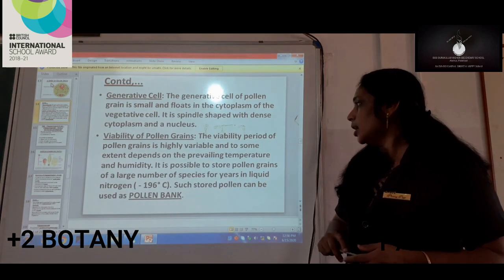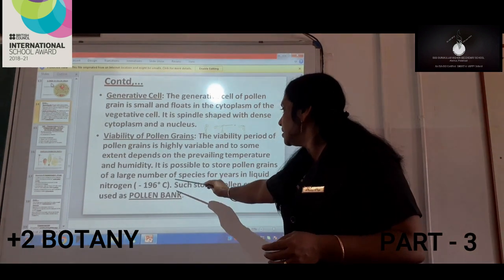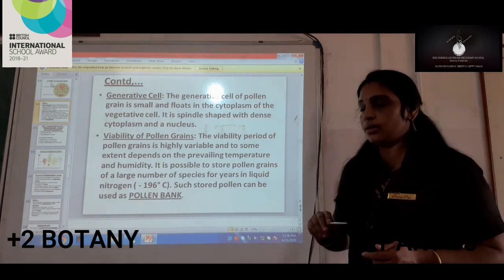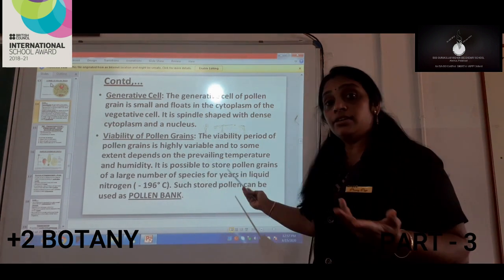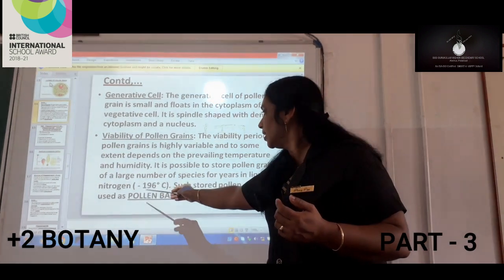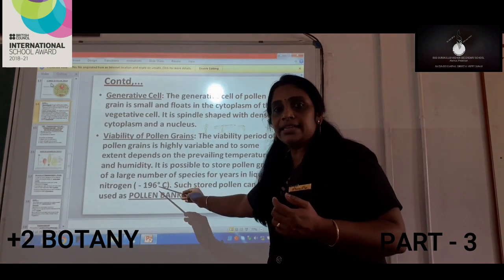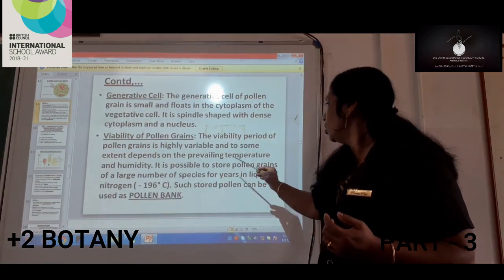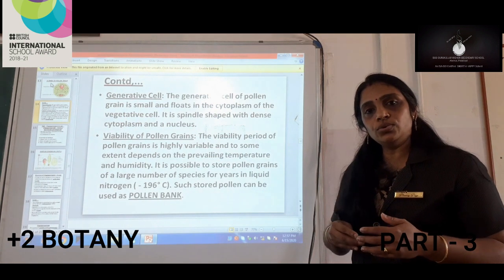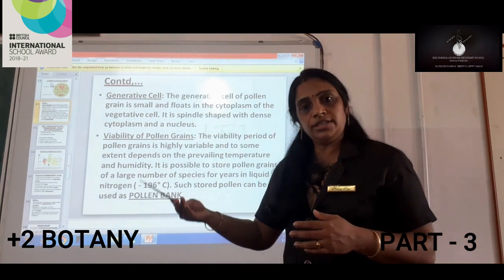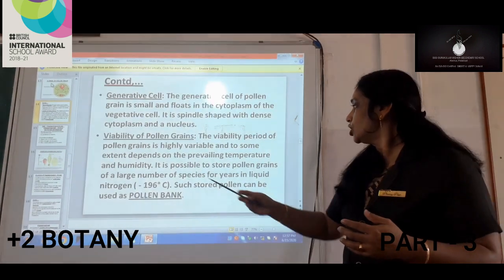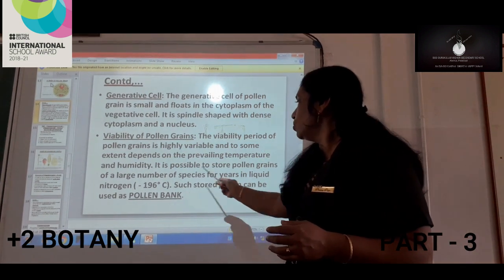Now, the next thing related to the pollen bank. It is possible to store pollen grains of a large number of species for years, and these pollen grains can be stored in liquid nitrogen at a temperature of minus 196 degrees centigrade. At this temperature, if we are able to store pollen grains, they can later be used for further research work or for further activities which take place in the flowers. Such stored pollen can be used as pollen banks.